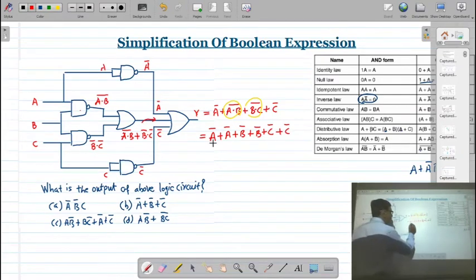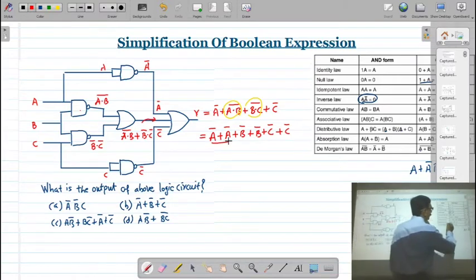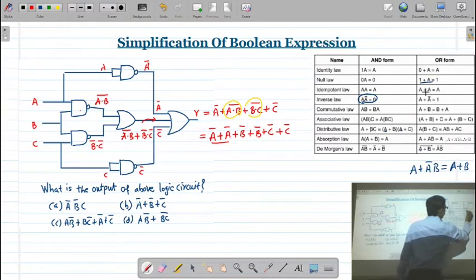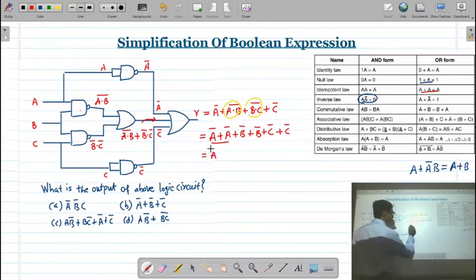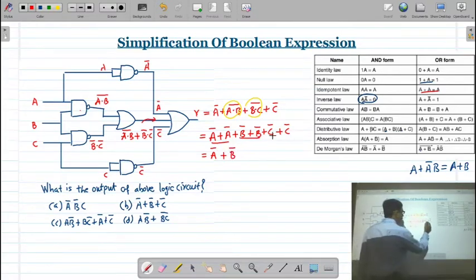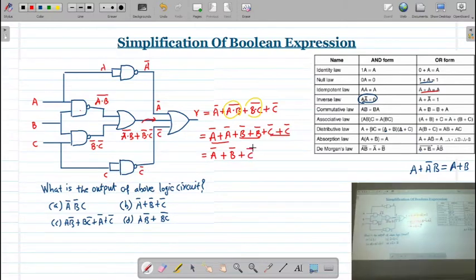So we know that A plus A is always A. That means A bar plus A bar will always be A bar. Remember, this is Boolean algebra. It will not be 2A bar. In the same way, B bar plus B bar is also going to be B bar, and C bar plus C bar is also going to be C bar. So this is the simplified version of your expression.